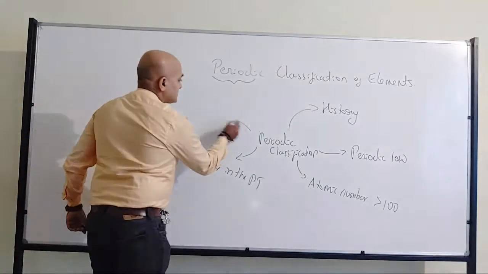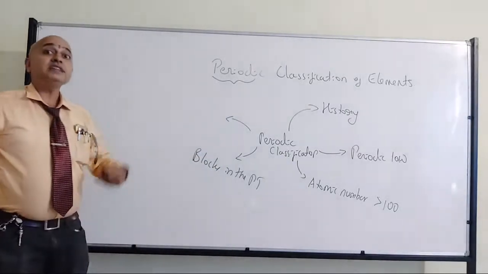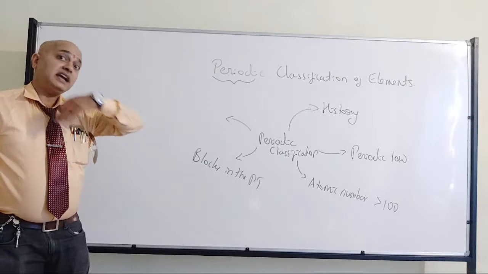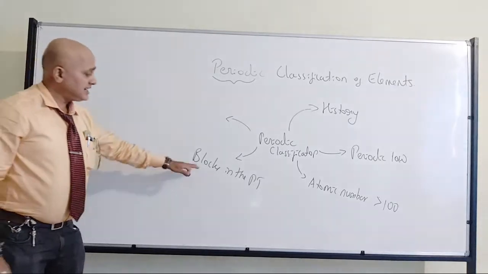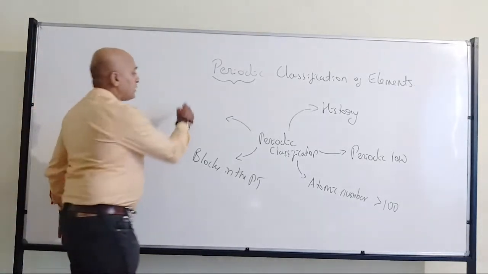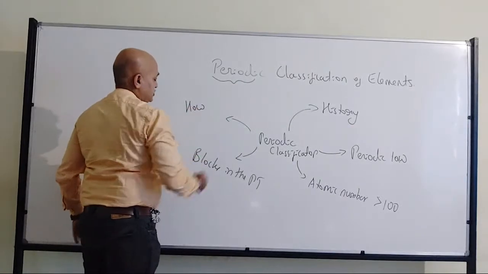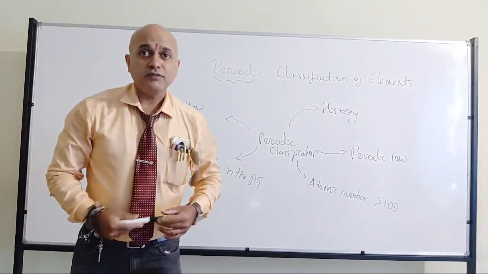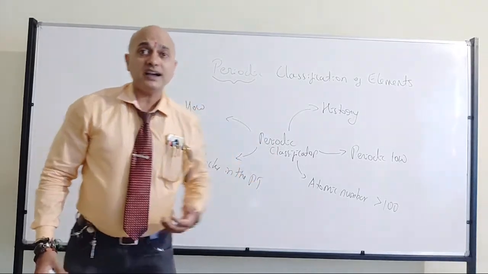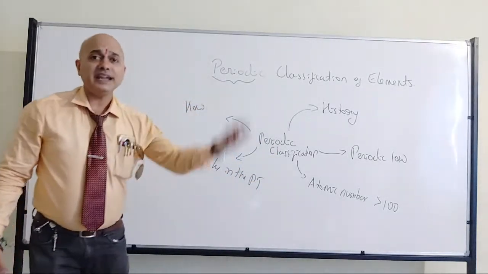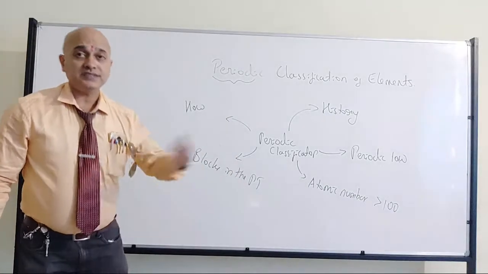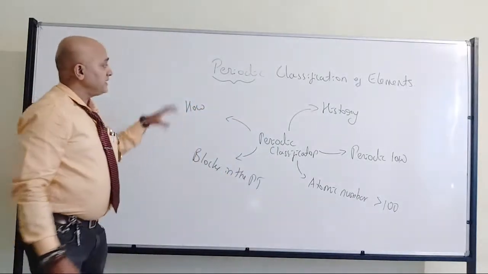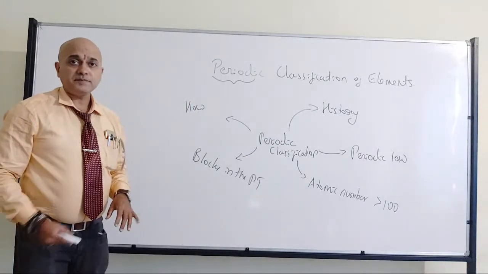So once it is done, how they have been arranged, based on their property overall. Here it is specific. So how they have been arranged, on what basis they have been arranged, what will be the relation of atomic size, electronegativity, electropositivity, metallic character, non-metallic character. That's what we are going to learn.